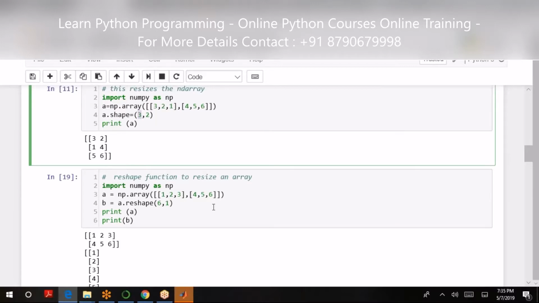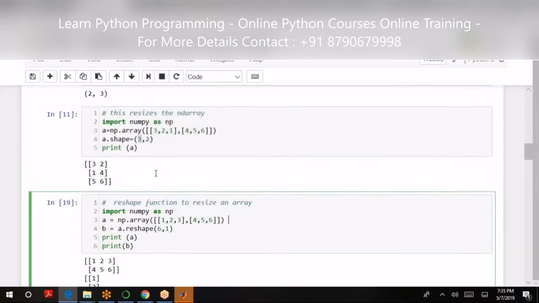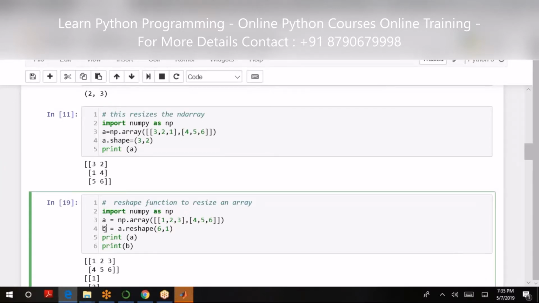So subsequently here we have a 2 row and 3 column matrix, 1, 2, 3, 4, 5, 6. So simply I'll say that B is equal to A dot reshape. Now here what we were doing, we were assigning the newer shape to A. Here we are reshaping A and assigning it to B. You got the difference?